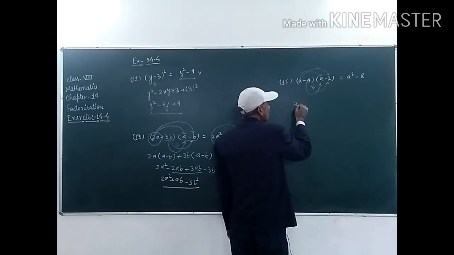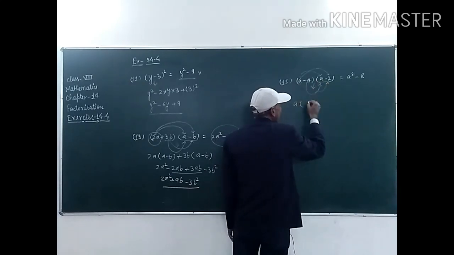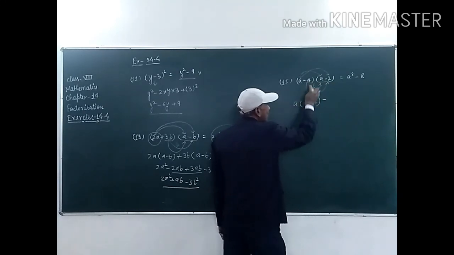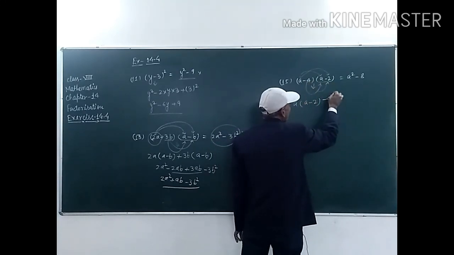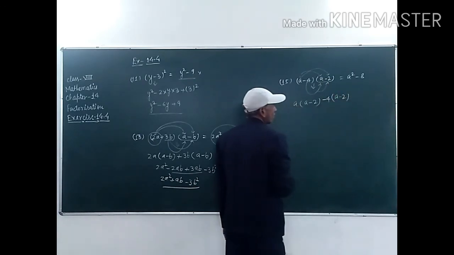So we have to write it like this: a multiplied by a minus 2, minus 4 multiplied by a minus 2.